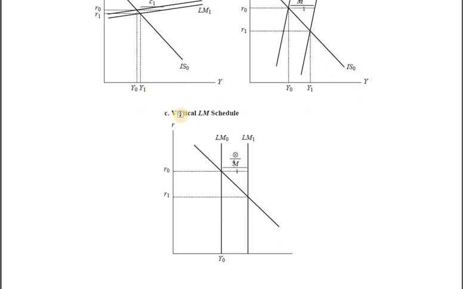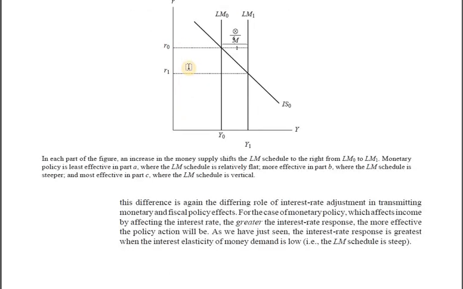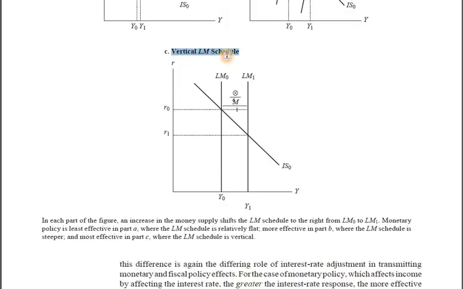That's it. Let's get on to the third case, which is the vertical LM schedule. Now here, no matter what the level of interest rate in the economy is, money demand is not going to get impacted just because of changes in the rate of interest. This is what we mean by a vertical LM curve. So the moment money supply gets infused into the economy by the RBI, what's going to happen? Given the rate of interest, money supply exceeds money demand.